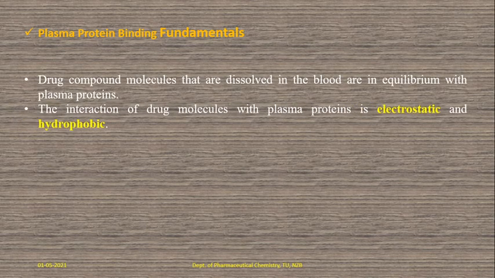Okay, next, coming to the fundamentals. Any drug compound or drug molecules dissolved in the bloodstream bind in an equilibrium with plasma proteins, which are dissolved in the bloodstream, at an equilibrium rate.